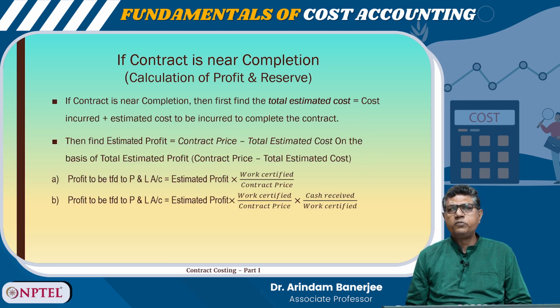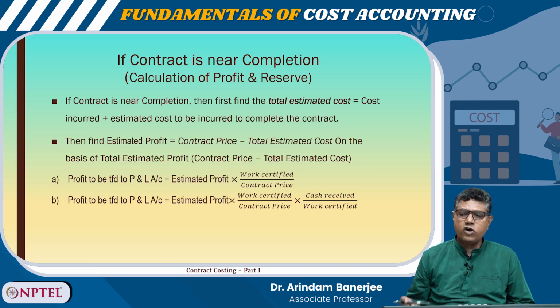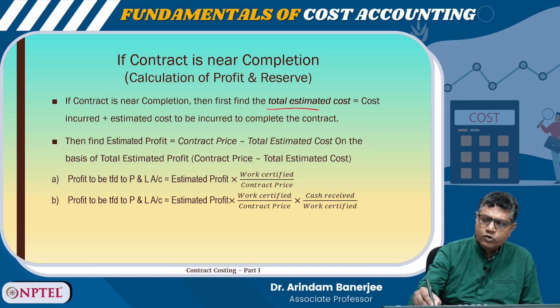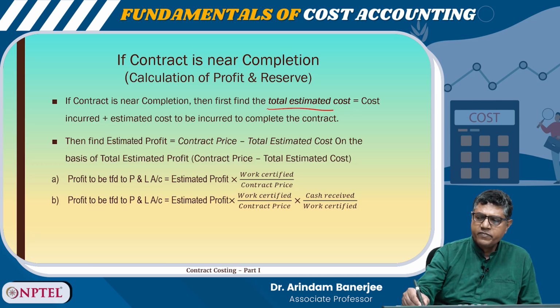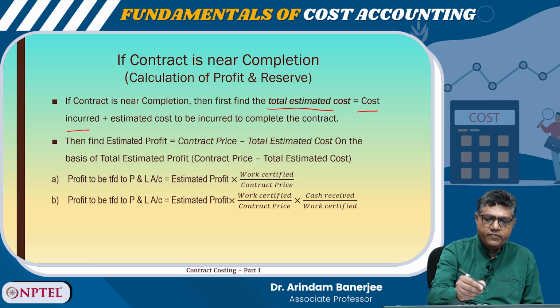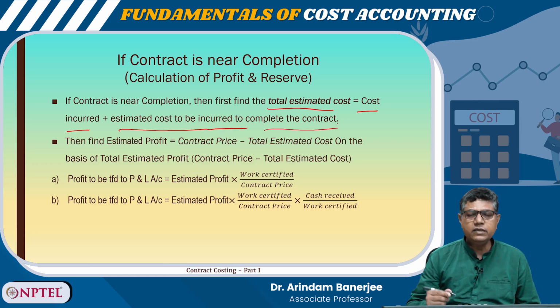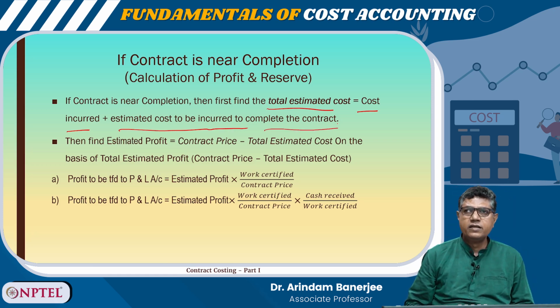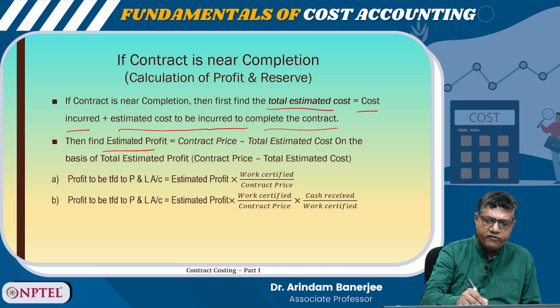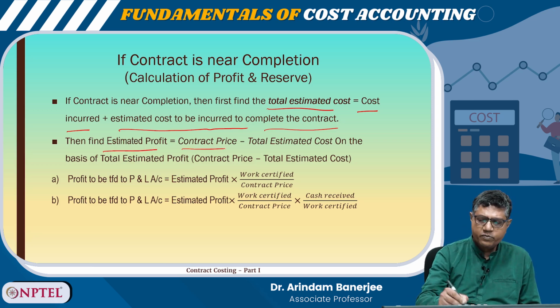So, if the contract is near completion, first find the total estimated cost, which is equal to cost incurred plus estimated cost to be incurred to complete the contract. Okay. Then find the estimated profit, which is equal to contract price minus total estimated cost.